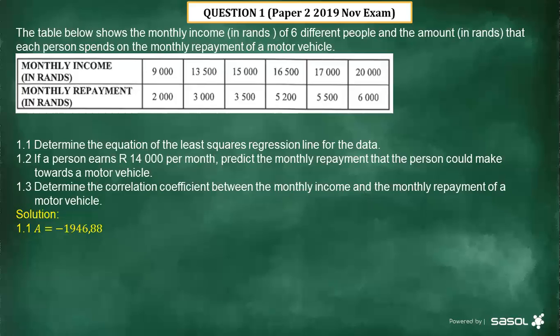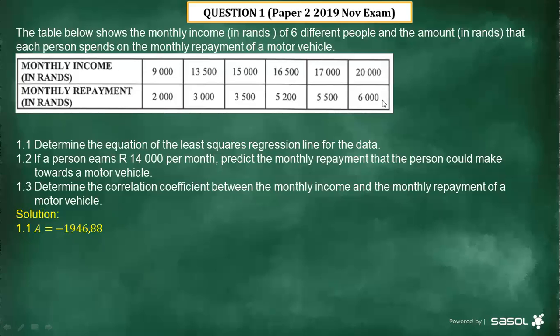So under X, you are going to put all the values that you see on this table under monthly income, which is 9,000, 13,500, 15,000. You're going to put everything under X. Thereafter, you move to the next column, which is Y. So you are going to put the monthly repayment. You start with 2,000, then you go to 3,000 until the last monthly repayment, which is 6,000.